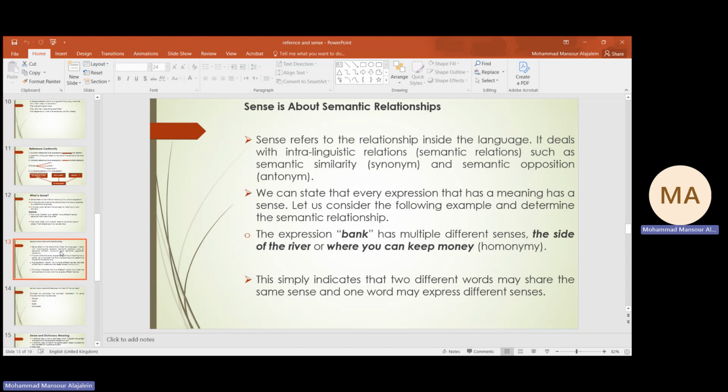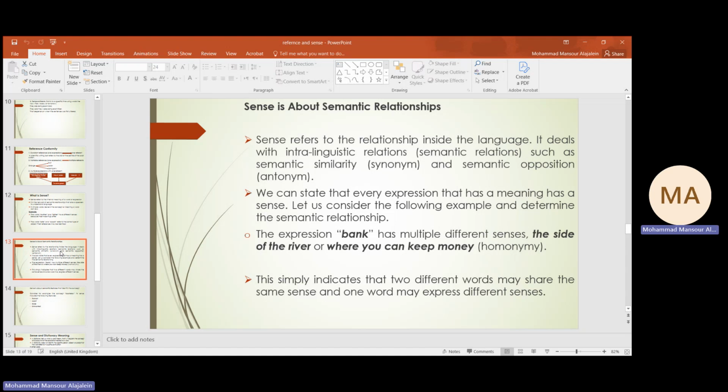So we can say that the relationship within the language itself refers to the degree of meaning expressed by each expression, so that we can say that the two expressions are synonymous here because of the sense, of course.